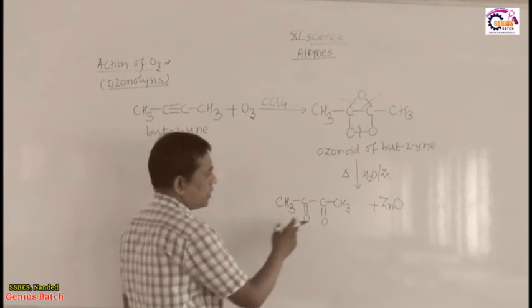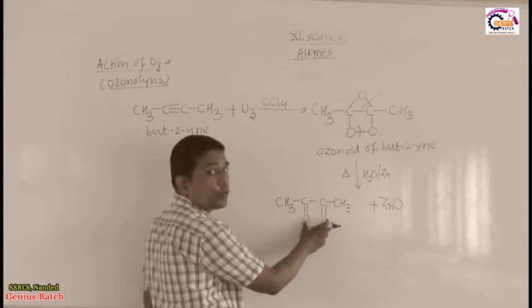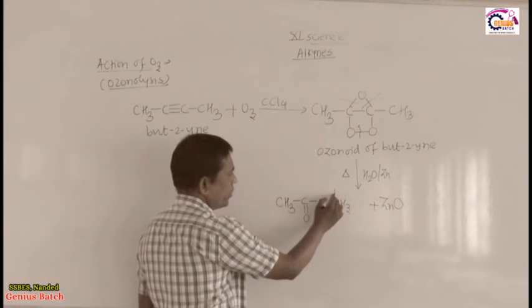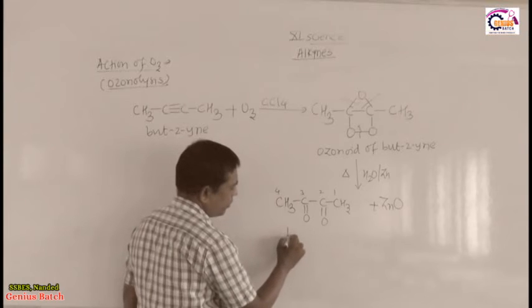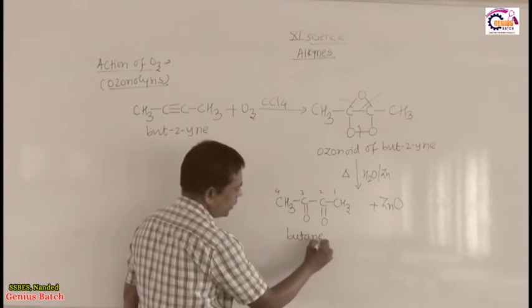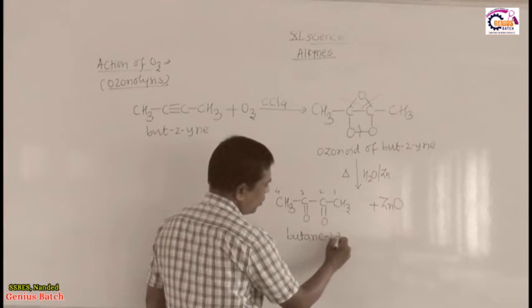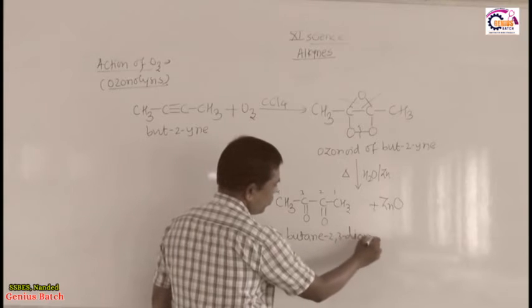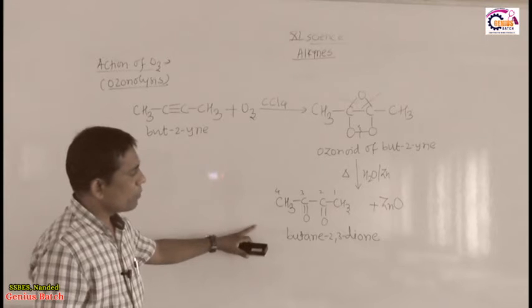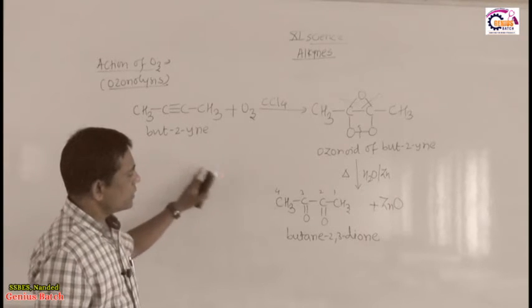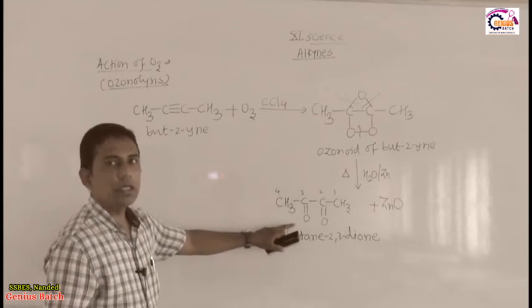Here on both sides there is an alkyl group, therefore there is a formation of two ketonic groups. So name: 1, 2, 3, 4, butane. The functional group is present 2 times: butane-2,3-dione. That product will form. So this is the third example, but-2-yne converted into butane-2,3-dione.